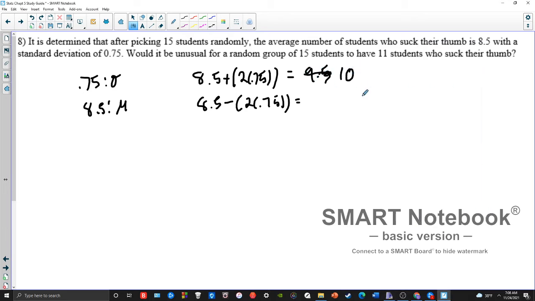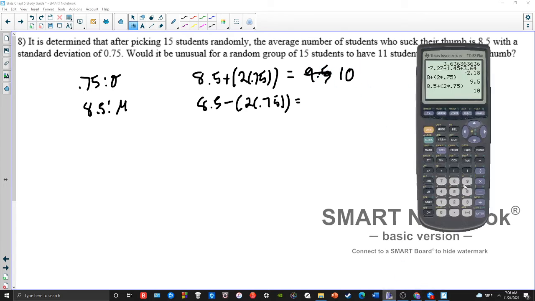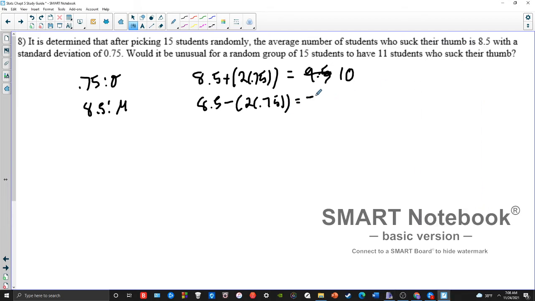So 10. And then 8.5 minus 2 deviations is 7. So my maximum and minimum amount of usual values is 10 to 7. Anything between 10 and 7 is usual. So is it unusual to have 11 students who suck their thumbs? Well, yeah, because 11's outside here. It's outside the bounds of usualness. So yes, it would be unusual to have 11 students who suck their thumb.